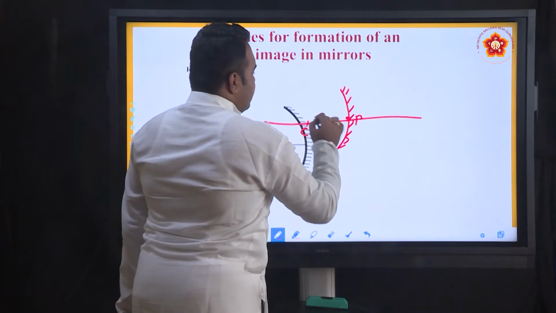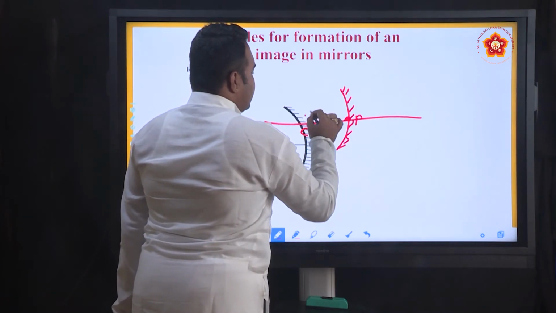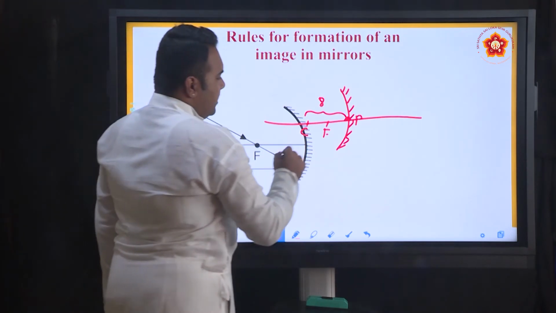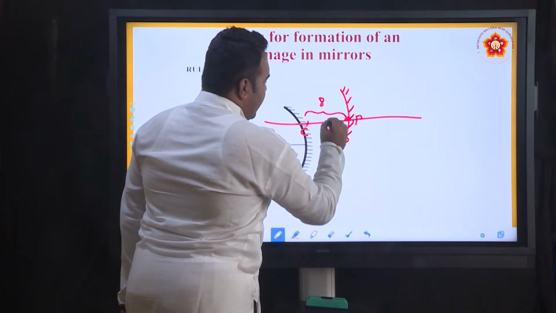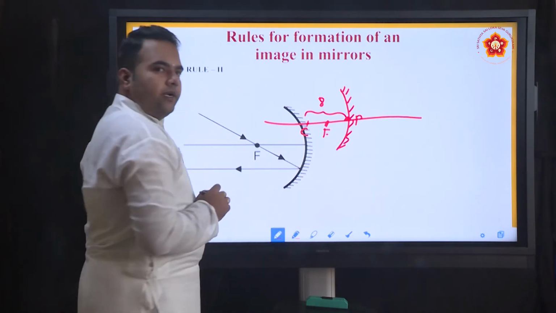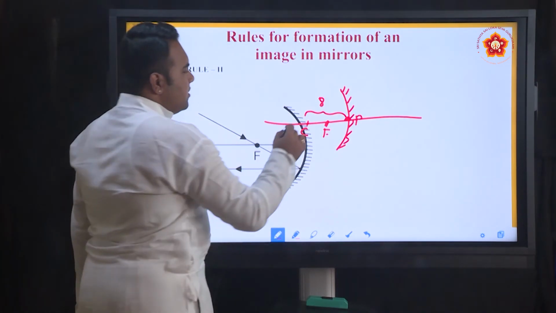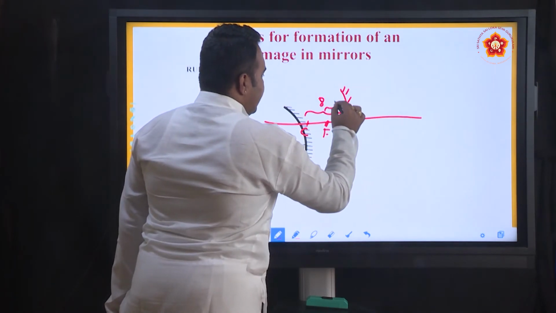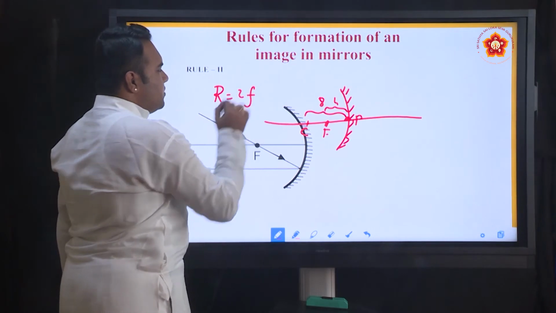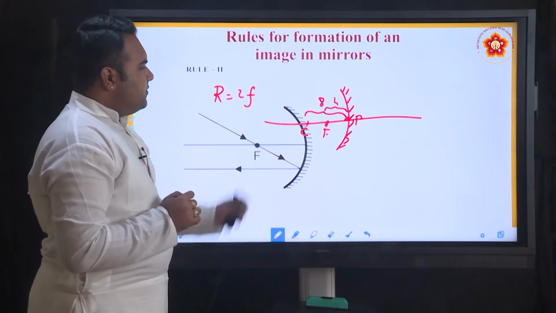For example, if from the pole I mark my center of curvature at 8 centimeters, then accurately you should mark the focus at exactly 4 centimeters. Why? We know the relation R is equal to 2F, and using this relation we will be able to do it.